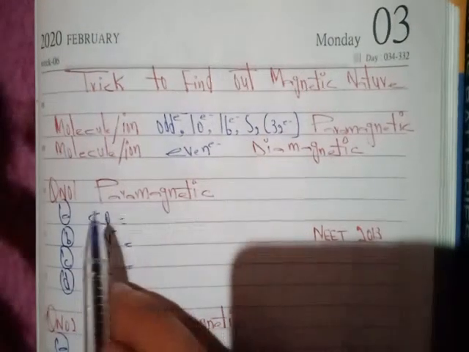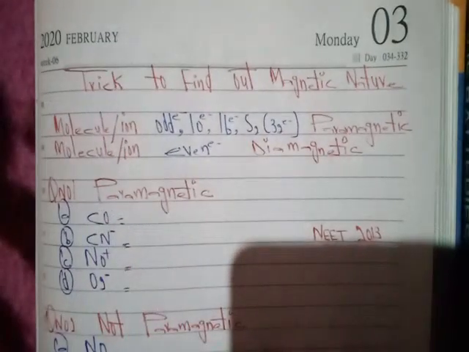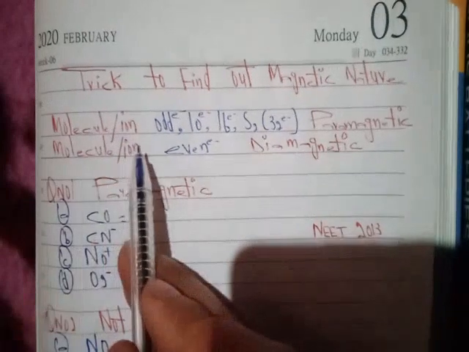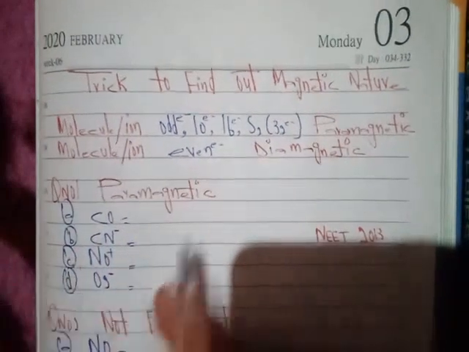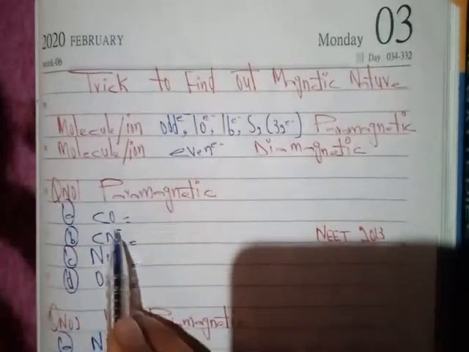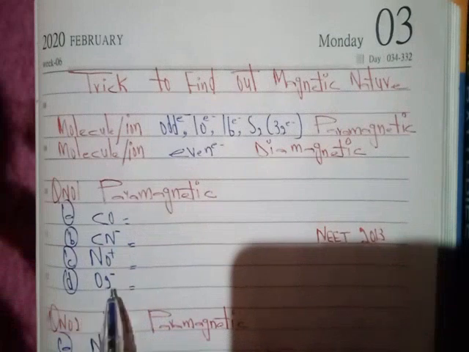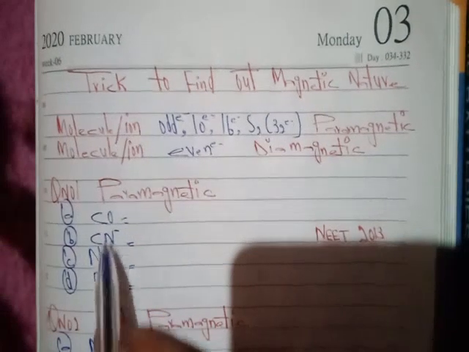Let us start with the question. The question is, which of the following is paramagnetic? CO, NO negative, NO positive, O2 negative. CO,